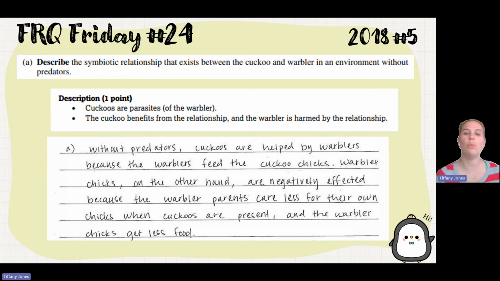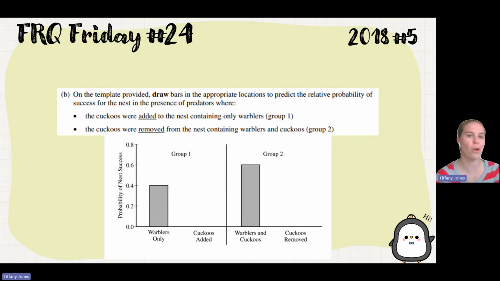So the student said, without predators, cuckoos are helped by warblers because warblers feed the cuckoo chicks. Warbler chicks, on the other hand, are negatively affected because the warbler parents care less for their own chicks when cuckoos are present and the warbler chicks get less food. So they got their point.